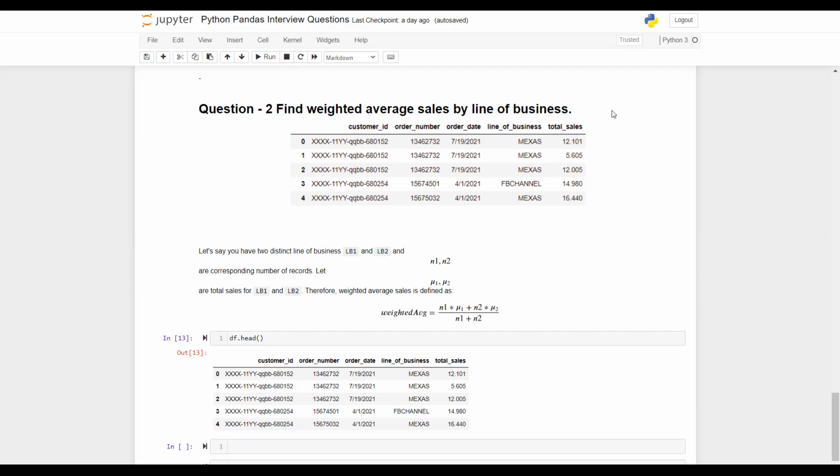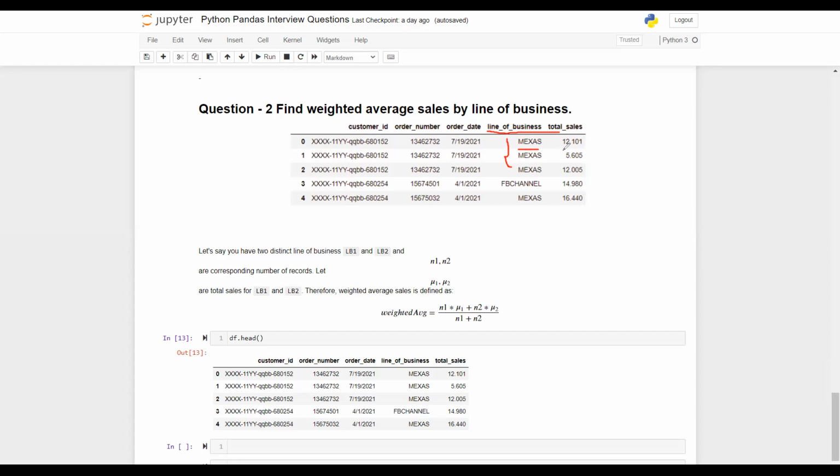So if you have already understood the data set and if you have followed me with this question, let's see what is being expected. When you say weighted average sales by line of business, that basically means, if you see, we have different lines of business. If you could follow my cursor, yeah, we have different lines of business, right? Some different categories. And you can see it's possible that one particular line of business repeats multiple times. And corresponding to every row, we have some sales values.